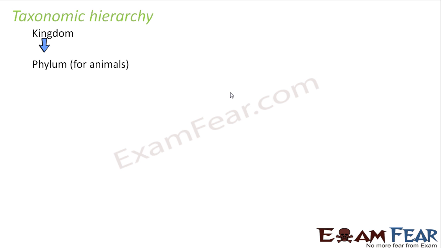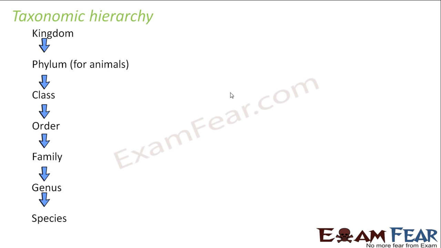Kingdom. Under a kingdom, you can have many different phyla. Under each phylum, you can have many classes. Each class has orders, then family, then genus, and then species. So this was our taxonomic hierarchy. But now, due to the presence of so many varieties of animals, sometimes we need even more classification than this hierarchy. So in that case, what do we do?